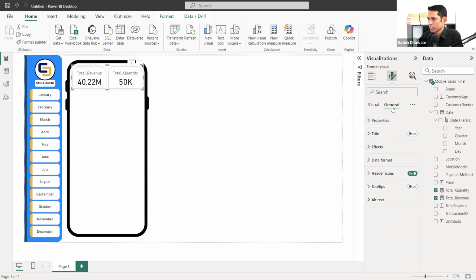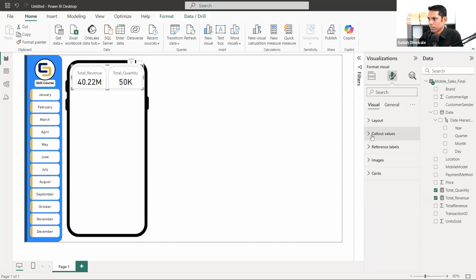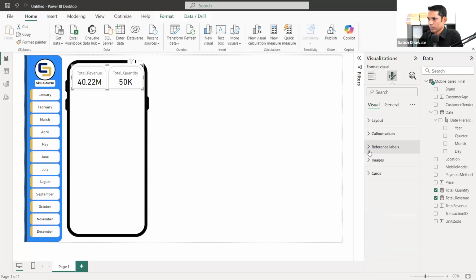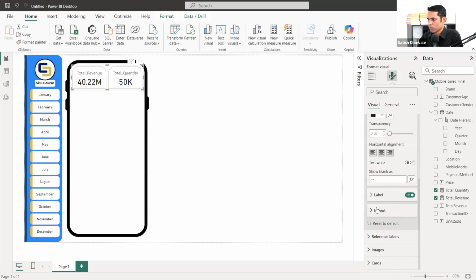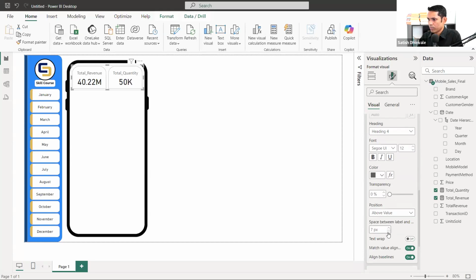So in order to deal with this, click on reference level. No, it's not reference level. Again, we need to go for callout values, layout. Inside callout values, click on this level and decrease this space between labels and text. Yes, this is the space that you need to decrease. So put it 0 directly. Yes, there is a space there. Now it is not there.